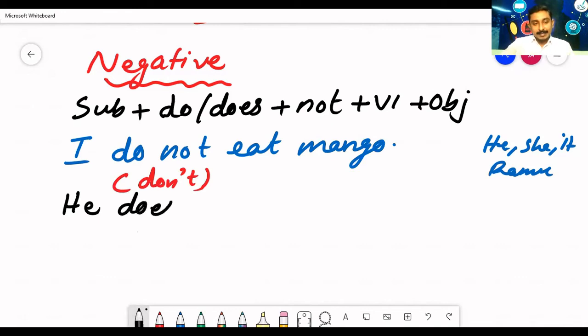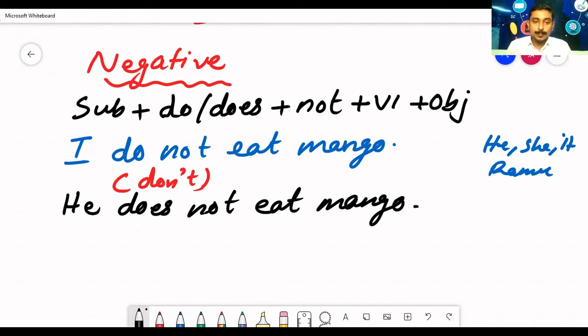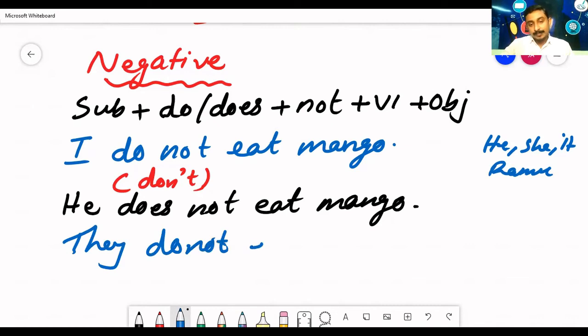He does not eat mango. In the same way, if I go for a plural, they do not eat mango. So this is the negative form of simple present tense.